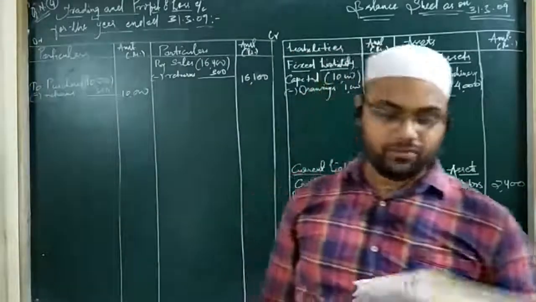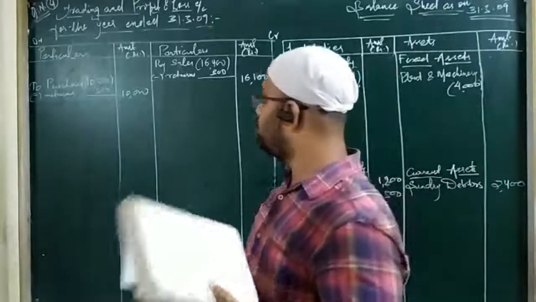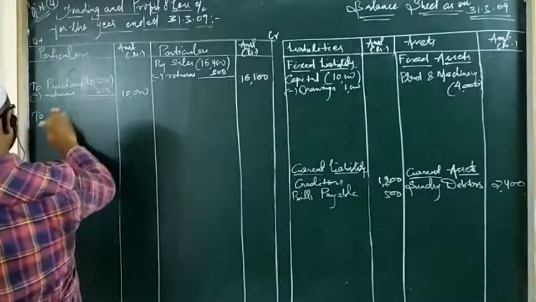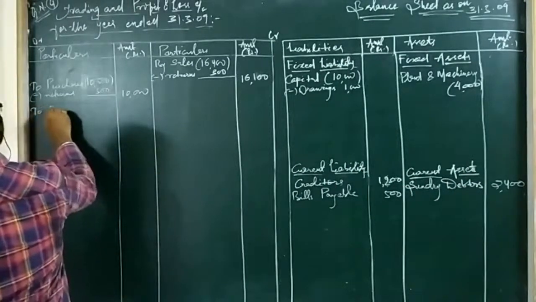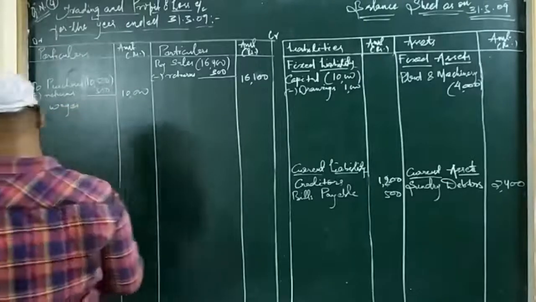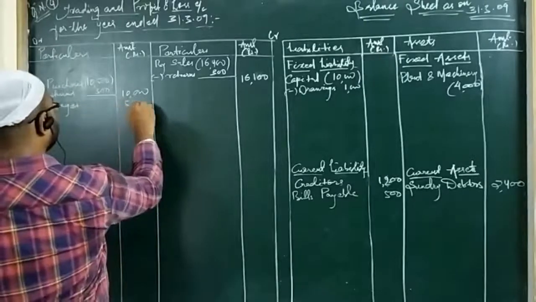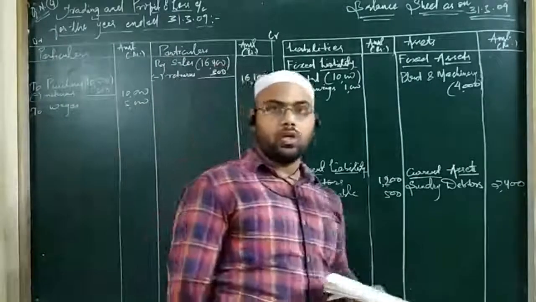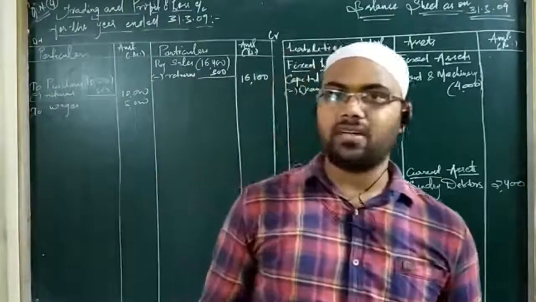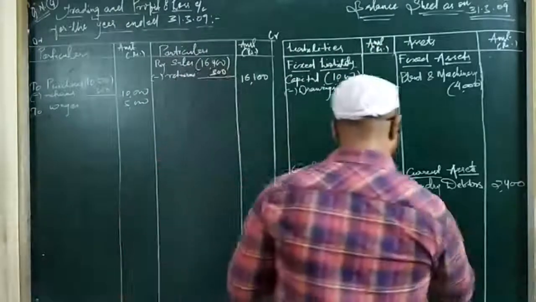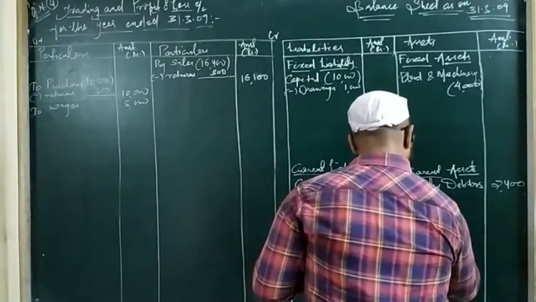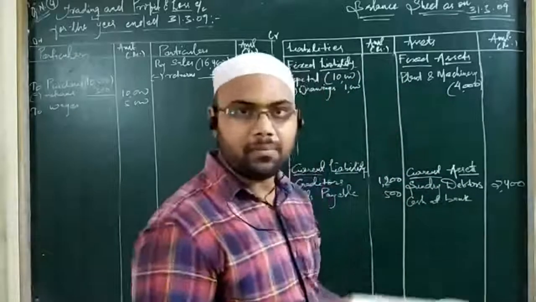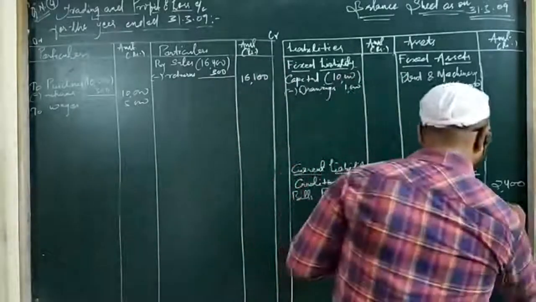Then we have wages. Wages are supposed to be direct expenses paid to the workers. There is no adjustment, so we will put wages in the outer column. Wages is 5,000. Then we have bank. Here bank is given 1,000. Bank means bank balance or cash at bank. So these are current assets. We write here cash at bank, or only bank, because bank doesn't mean you own a bank. Bank means bank balance. So bank is 1,000.